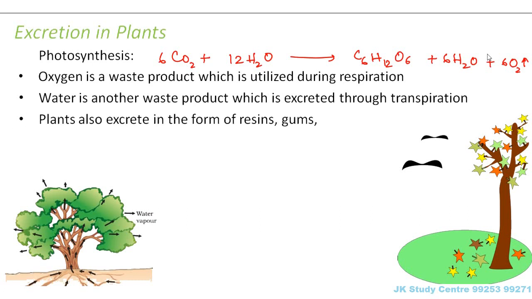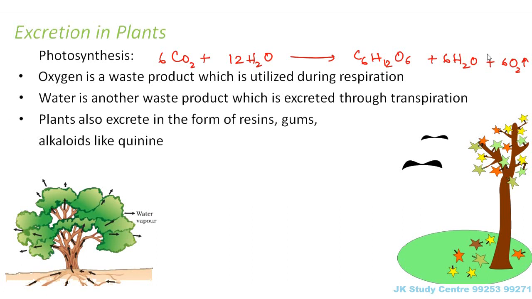Now, not only oxygen and water, plants also excrete in the form of resins, gums, and alkaloids like quinine. All these materials are useful to us. These resins are glue-like substances, which are used for making gums and such things. Also quinine is used for medicinal purposes. They are useful for us.